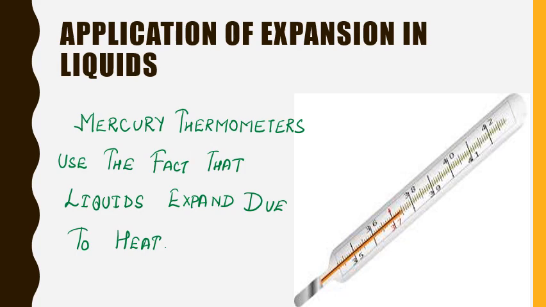We know that liquids expand on heating, and thermometers use the fact that liquids expand due to heat. Now what are thermometers? Thermometers are the instruments which are used to measure temperature. And the liquid which is filled in thermometers is mercury, and mercury is the only metal which is found in liquid form, and it is used here because it gets hot and expands fast, and it can be seen very easily to measure the temperature.